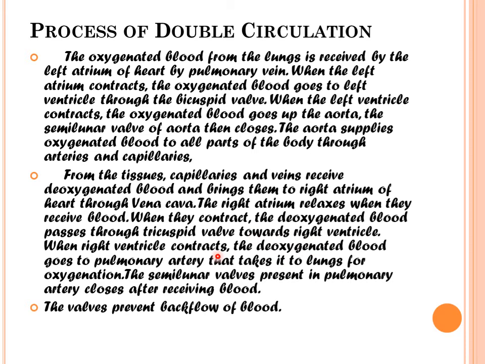The right ventricle will contract and the deoxygenated blood goes to the pulmonary artery that takes it to the lungs for oxygenation. The semilunar valves present in the pulmonary artery will close after they receive the blood. All the valves prevent backflow of blood.